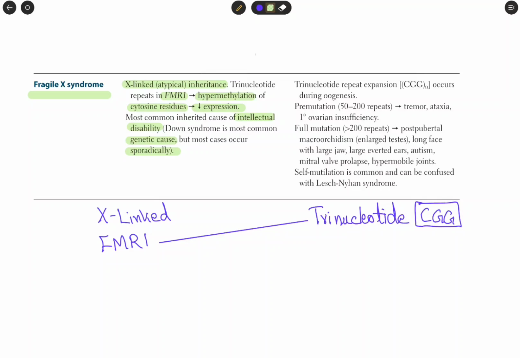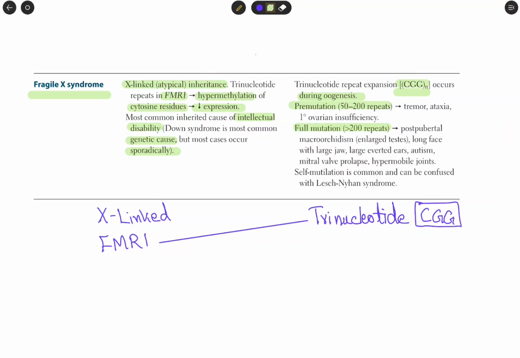It is caused by trinucleotide repeat expansion of CGG, which occurs during oogenesis. There are two types: pre-mutation, with 50 to 200 repeats of CGG, and full mutation, with more than 200 repeats.